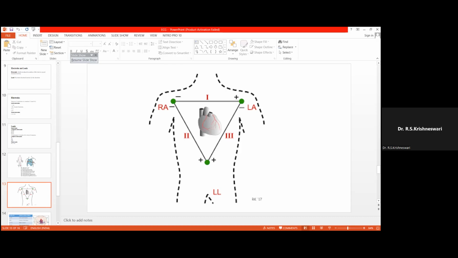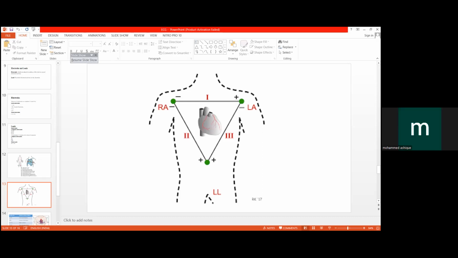The first rule is above downwards or below upwards, the lower side will be positive. So it connects right arm with the left leg. So the positive pole is in left leg and negative pole is in the right arm. You got the point.